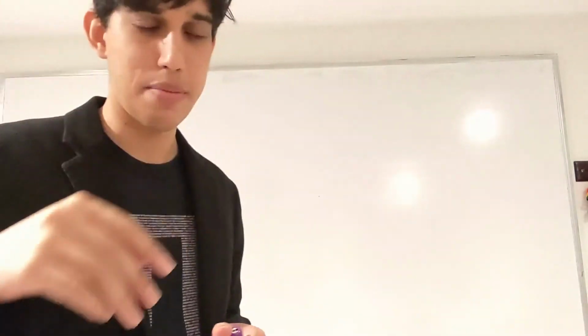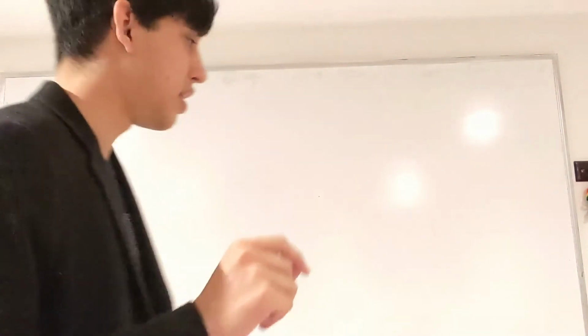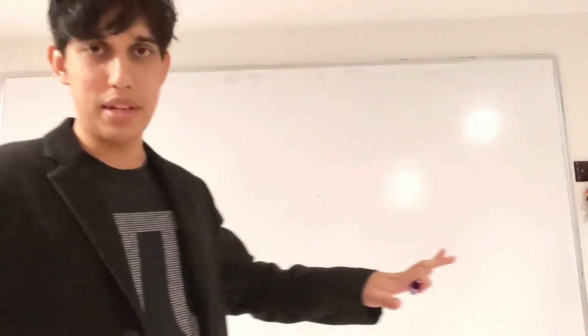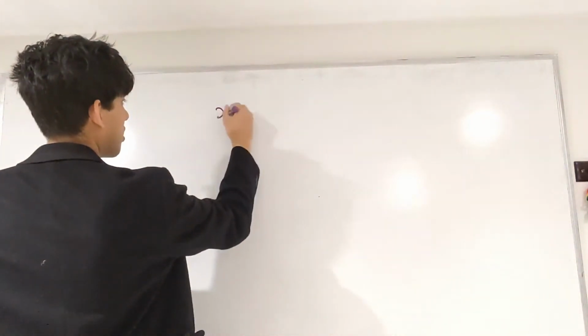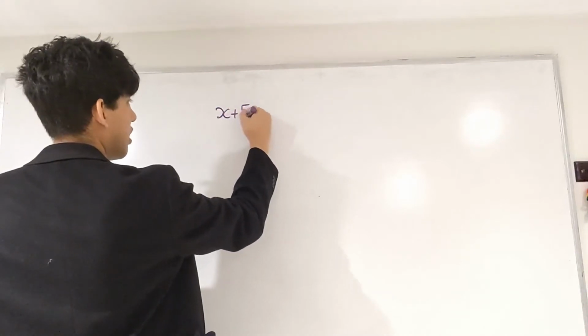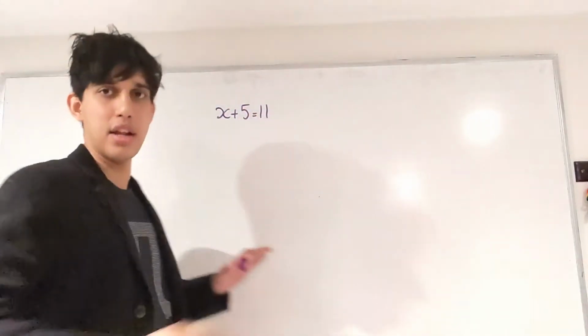Now, the thing about math is all the patterns of thinking in math are connected. They're all the one same pattern of thinking, but we all see it in different perspectives. And I'll prove it to you. In fact, I'm not just going to say it, I'm going to demonstrate it. And there's no better way to demonstrate it than in linear equations. So, I'm going to write something simple and easy on the board. I'm going to write x plus 5 equals 11.